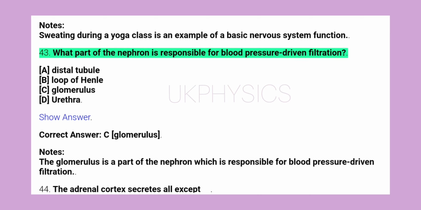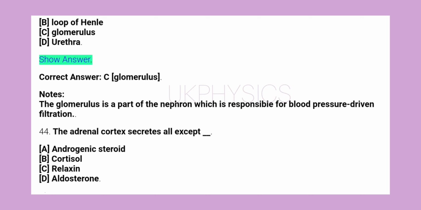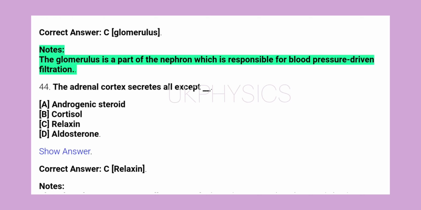43. What part of the nephron is responsible for blood pressure-driven filtration? A. Distal tubule, B. Loop of Henle, C. Glomerulus, D. Urethra. Show answer. Correct answer, C. Glomerulus. Notes: the glomerulus is a part of the nephron which is responsible for blood pressure-driven filtration.